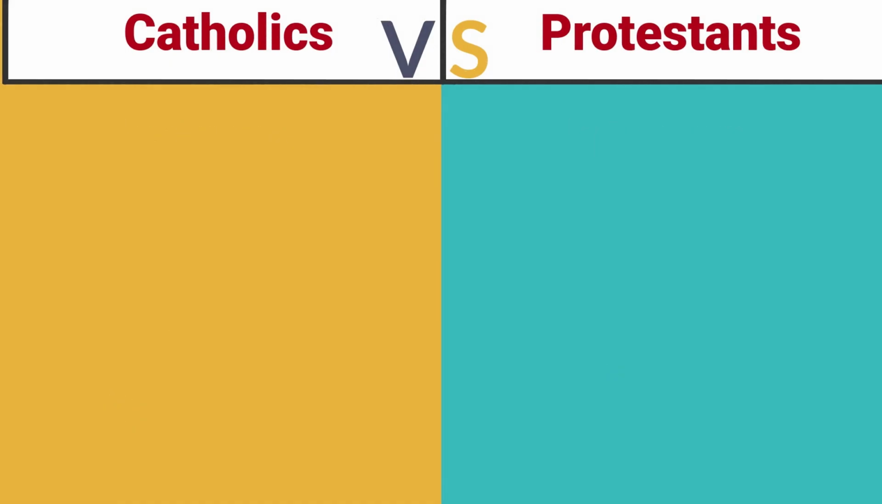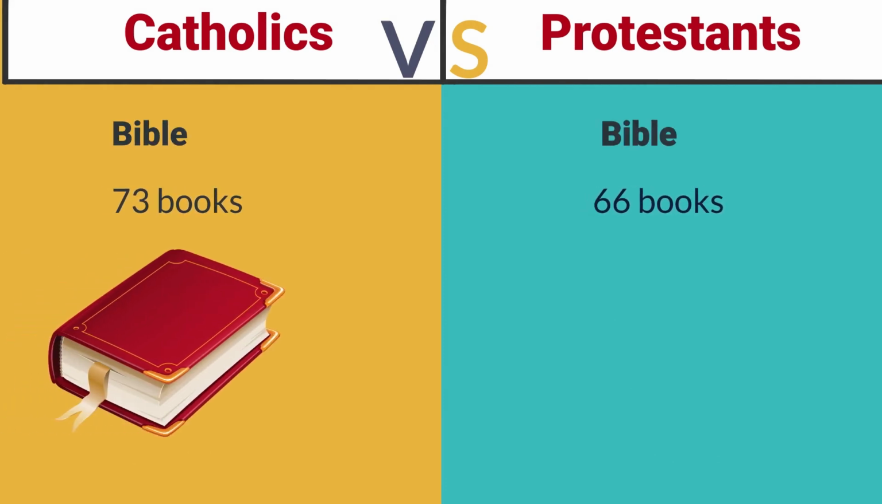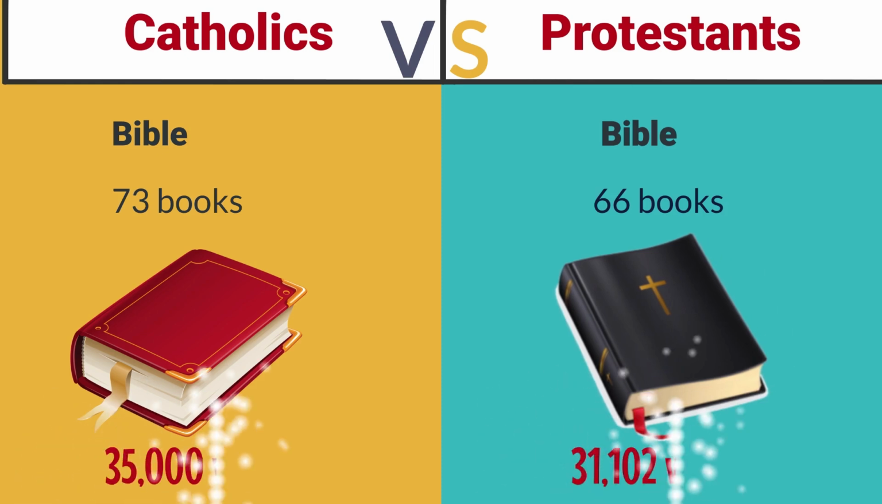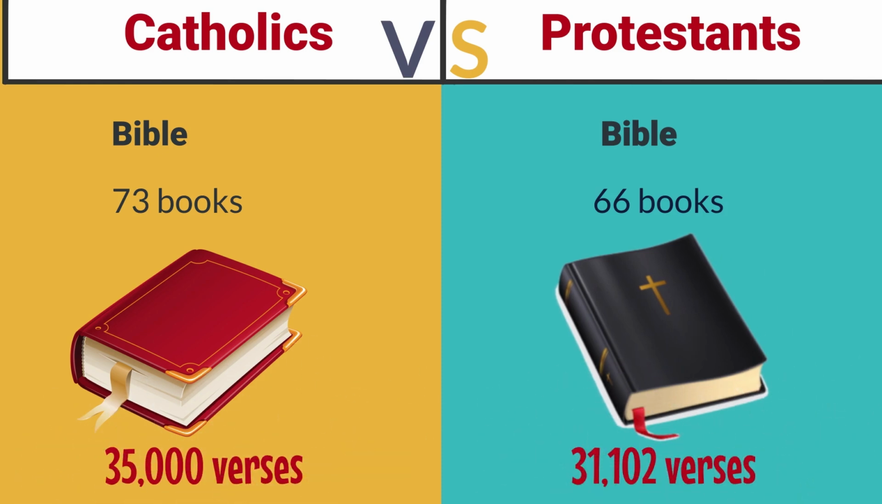The Catholic Bible contains 73 books, including the Deuterocanonical books not found in the Protestant Bible. In contrast, the Protestant Bible, a product of the Reformation, includes 66 books based on the Jewish canon, omitting 7 Old Testament books considered apocryphal by Martin Luther and other reformers.